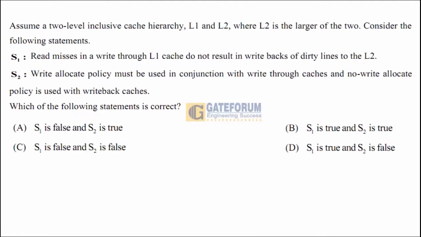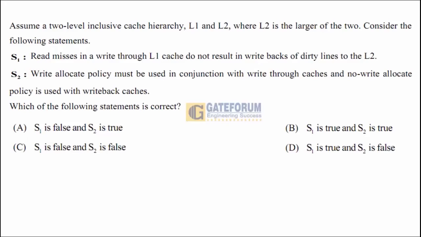Thank you. Let us solve another question, which is on the cache memory. This question is given in GATE 2021. Assume a two-level inclusive cache hierarchy, L1 and L2, where L2 is the larger of two. Consider the following statements. Read misses in a write through L1 cache do not result in write backs of the dirty lines to the L2. This is the first statement.